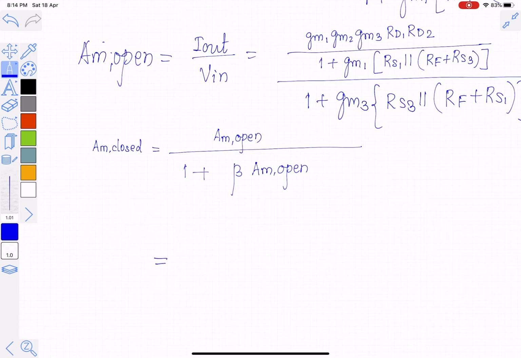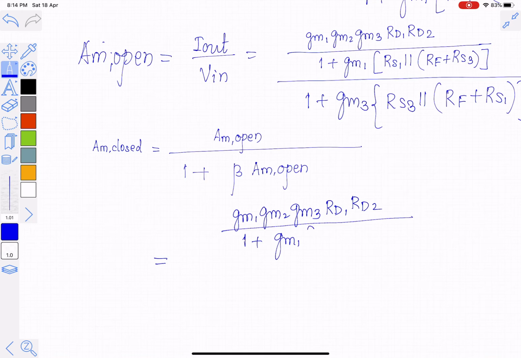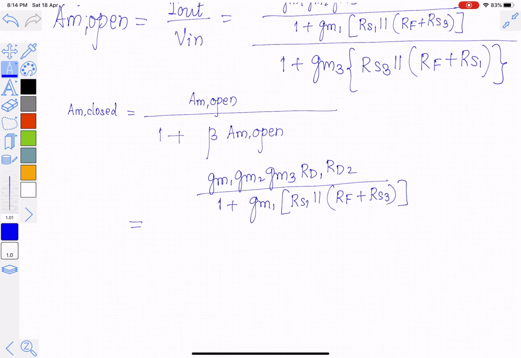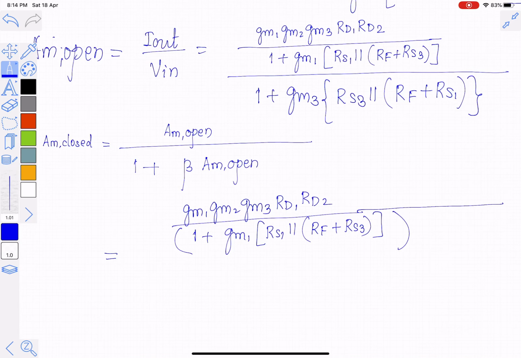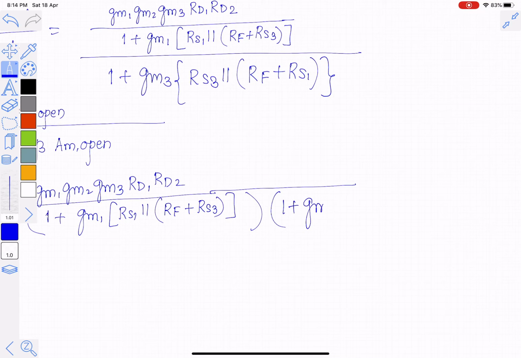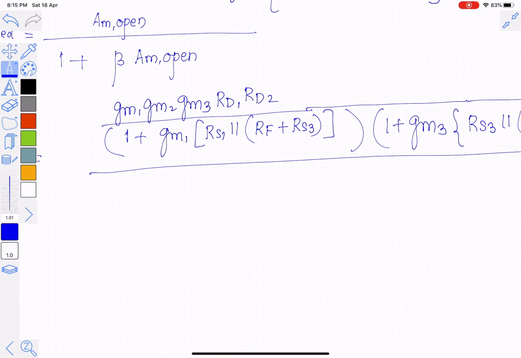So Am open is gm1, gm2, gm3 into RD1 into RD2 divided by 1 plus gm1 into RS1 parallel RF plus RS3, whole divided by, or I can write it here itself, 1 plus gm3 into RS3 parallel RF plus RS1, and divided by 1 plus beta.